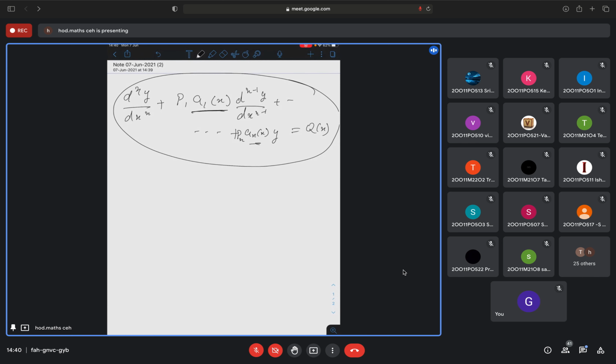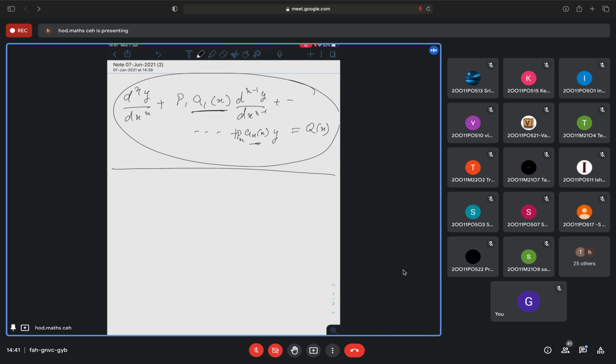Now you have to solve this one. In that also, as I told you, a1, a2, an are all functions of x, so that can be any function of x. And on the other side, you have q of x. Now, if q of x is 0, that is a homogeneous linear equation with variable coefficient. And if q of x is some function of x, that is a non-homogeneous linear differential equation with variable coefficient.